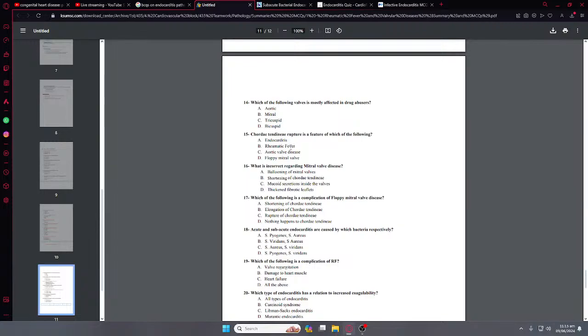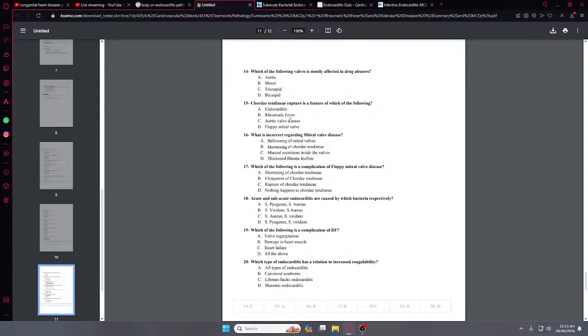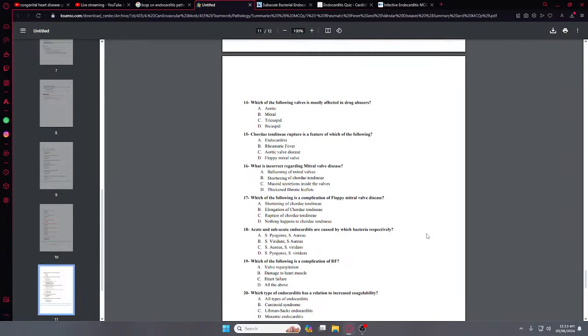So basically, why does rupture happen? Due to the endocarditis, I must say. Yeah, it is endocarditis, the bacterial endocarditis, in which the vegetations are fragile, so they burst out and produce cardiac complications. Common is abscess along with the cardiac tamponade.